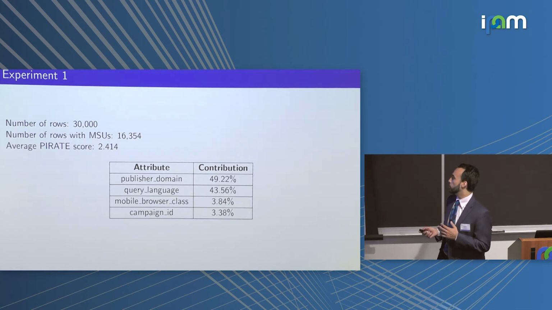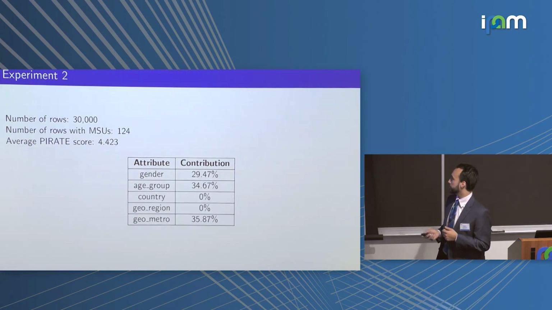And we want to look at also which attributes are doing that identifying. And that comes back to this column contribution here. So here we can see that publisher domain and query language were the attributes that were the most identifying in this specific experiment. And query language is identifying because there are many different languages in this data set, and they're all uniformly likely. So any one particular language only had about a few hundred examples of people who spoke that language. So once you knew a person's language, it really narrowed down who you might be looking at. And for publisher domain, there were many unique domains where people saw these, so this was also a very identifying attribute.